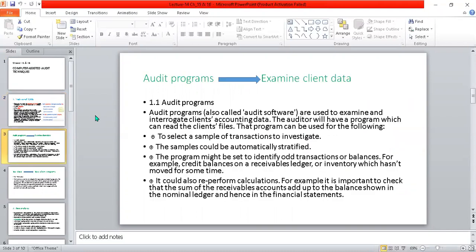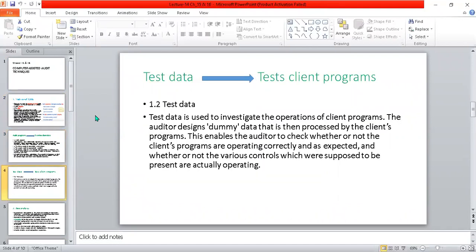In the audit program, the auditor examines the client data by his program, investigates and evaluates the result at the end. In the test of the data, the auditor has dummy data with him, and he runs this dummy data in the client's program and has to verify whether the operation, whether the program of the company is working properly or not.